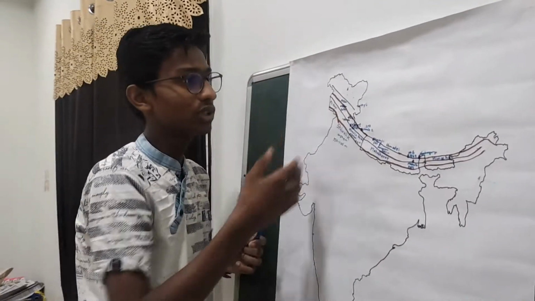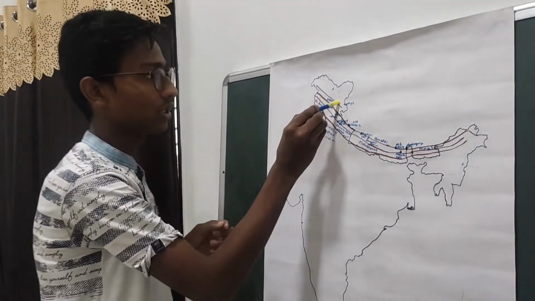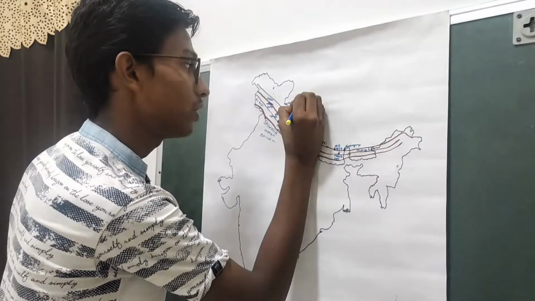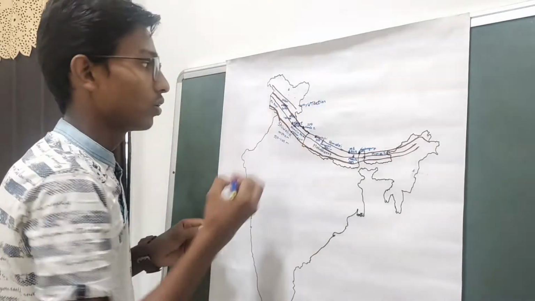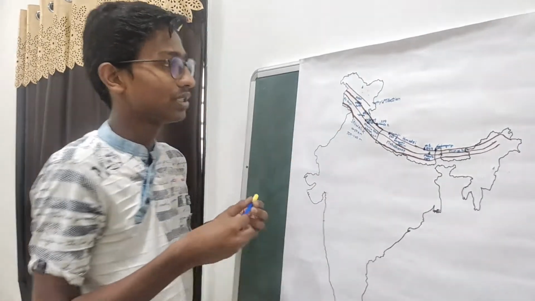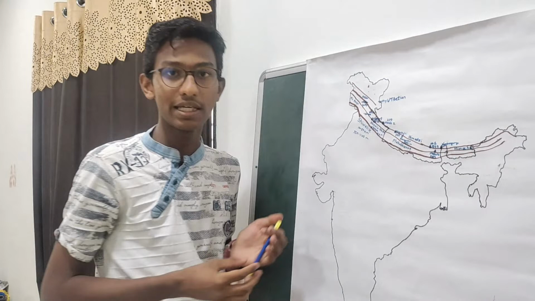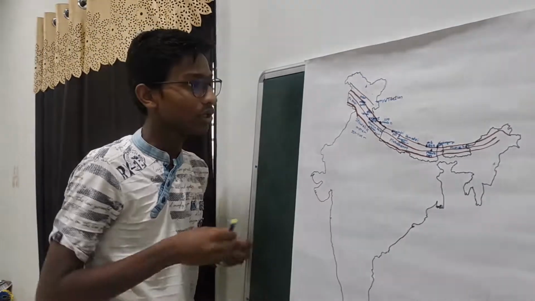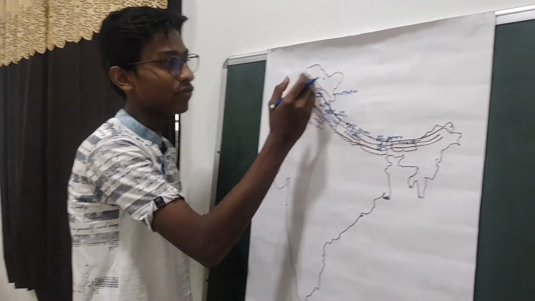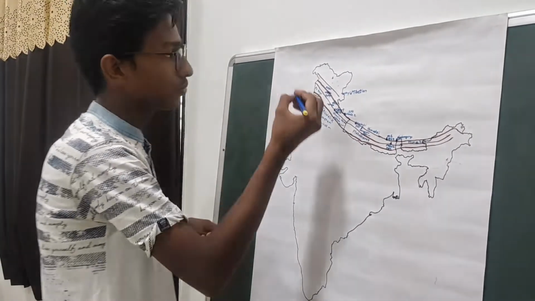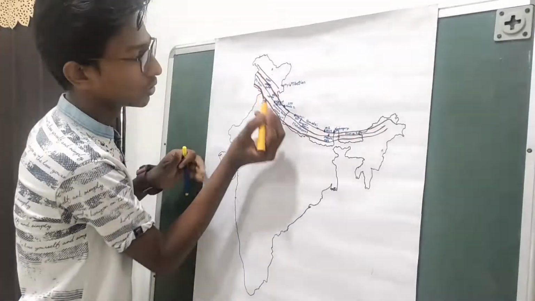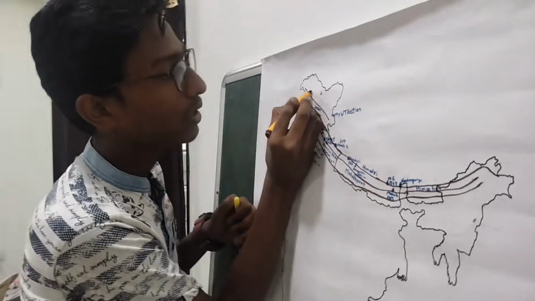Then we shall move towards the next parallel longitudinal range, the fourth range, the Tethys or Tibetan Himalayas. Most of the Tethys Himalayas is covered by the Zaskar range. The Zaskar range lies in the northern part of the Indian state of Jammu and Kashmir. It lies behind the Himadri, and it separates Zaskar from Ladakh. Now we are going towards the fifth range, the Trans-Himalayan range.